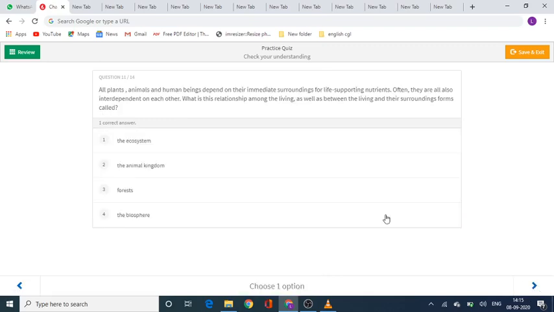All plants, animals, and human beings depend on their immediate surroundings for life supporting nutrients. Often they are also interdependent on each other. What is this relationship among the living as well as between the living and their surroundings called? Is it called the ecosystem? Or option number 2, the animal kingdom? Option number 3, forests? Or option number 4, biosphere? Your time starts now.